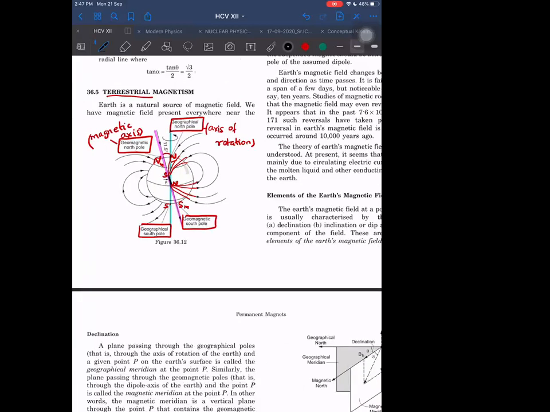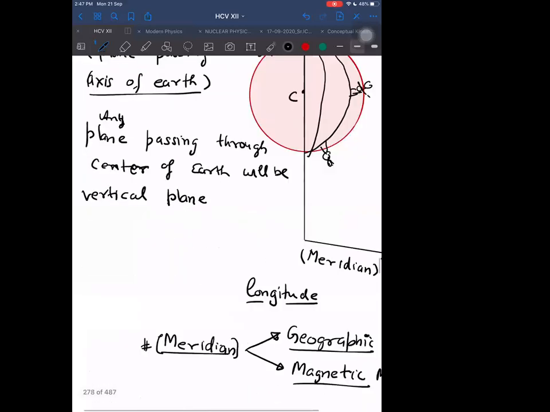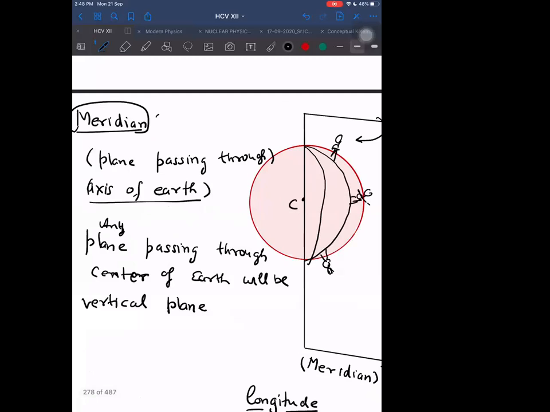Different curves. This will be different because one has this blue axis, one has this red or pink axis, and this cyan or light blue axis. So these are in different directions. This will not be in the same direction. If I look from the surface of the earth, this will be in different directions, right?